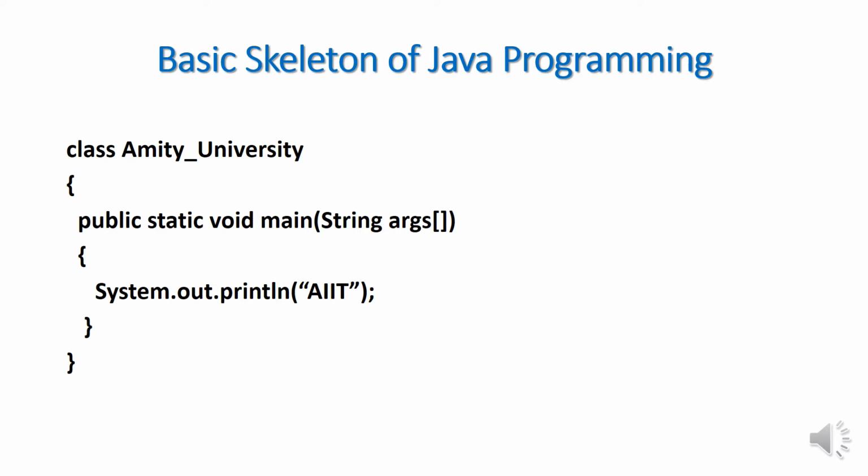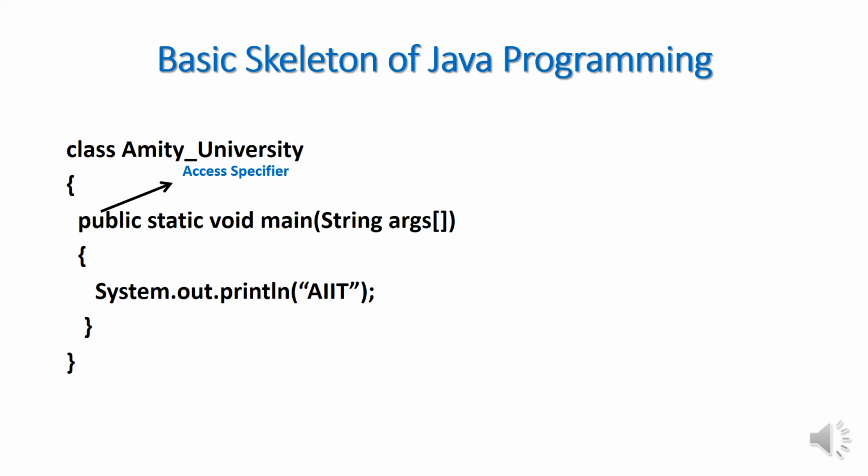Now what is public? For the time being, you just remember all this topic. I'll discuss later in my lectures in detail each and everything. Public is an access specifier. In Java there are different access specifiers available: public, private, protected, and default. Default is also called friendly, but please remember, friendly is not a keyword.